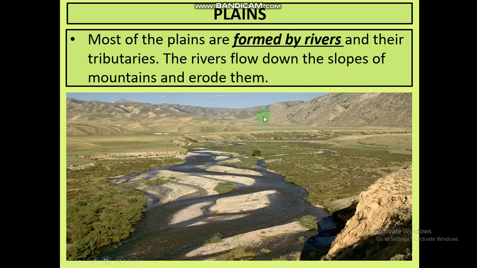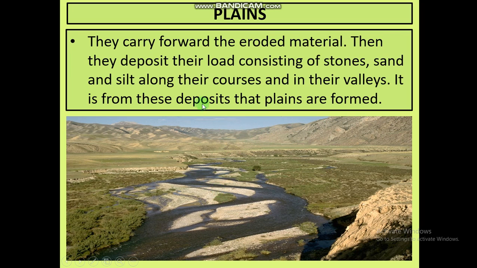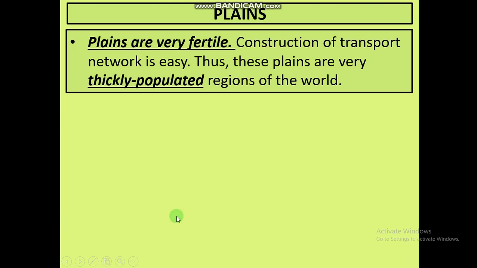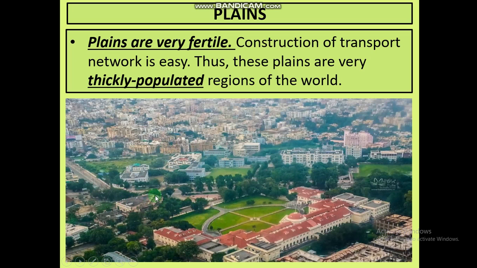The rivers flow down the slopes of mountains and erode them. They carry forward the eroded material, meaning all the sand and soil, with them. Then they deposit their load consisting of stone, sand, and silt along their courses. Courses means on their banks, towards the left side, towards the right side. So these are the banks of the river, and they deposit all the soil or sand or silt over here. It is from these deposits that plains are formed. Plains are very fertile.